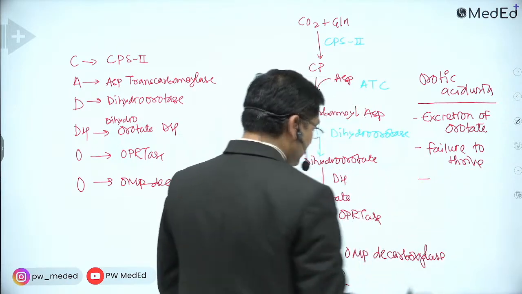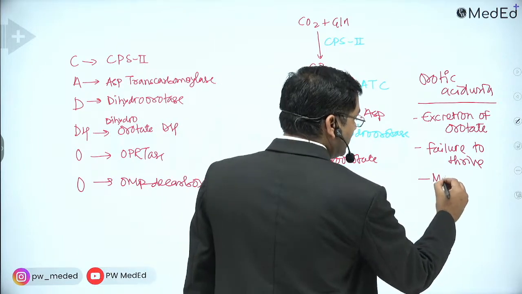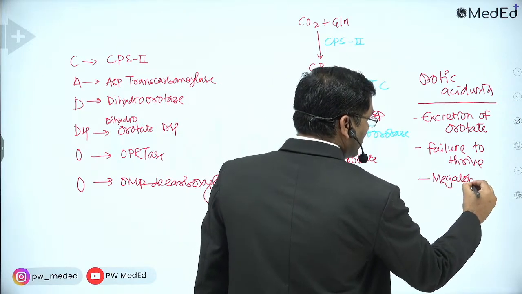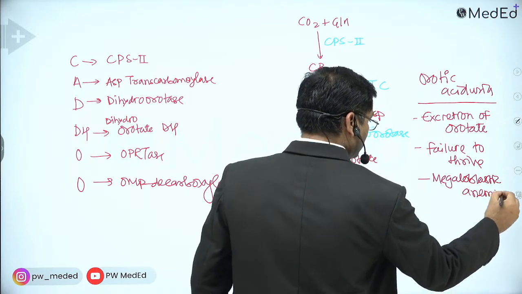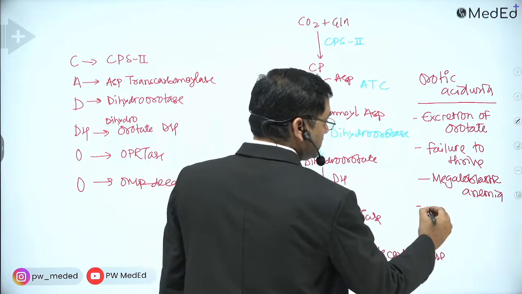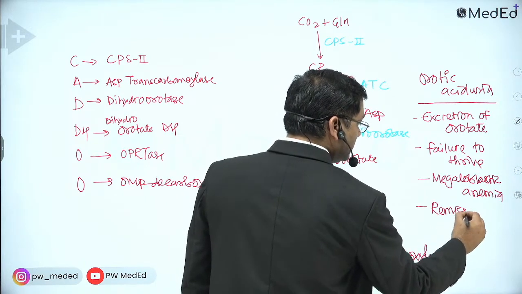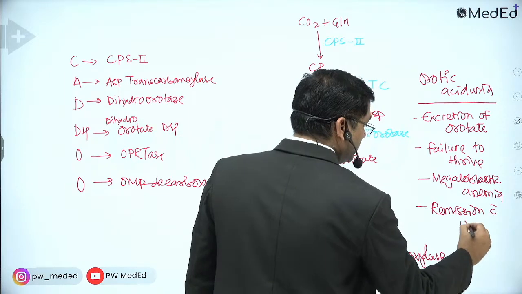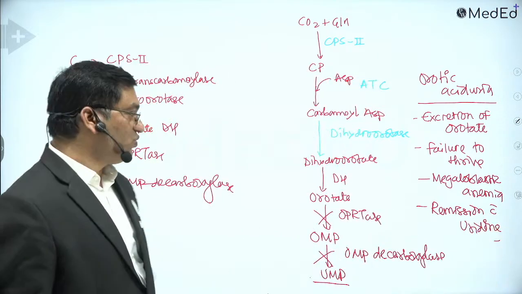Then, as it affects pyrimidine nucleotide synthesis, it causes megaloblastic anemia. And next, there is remission with uridine treatment. These are the features of orotic aciduria.